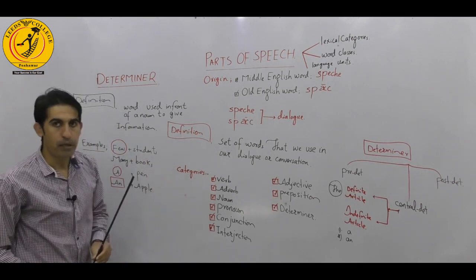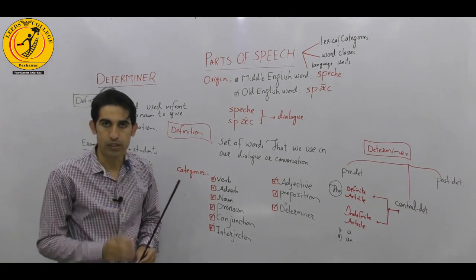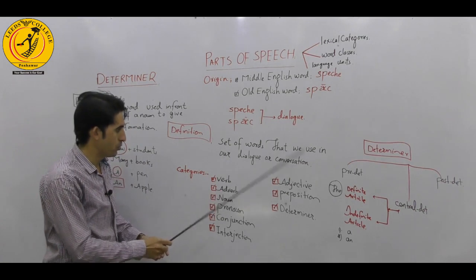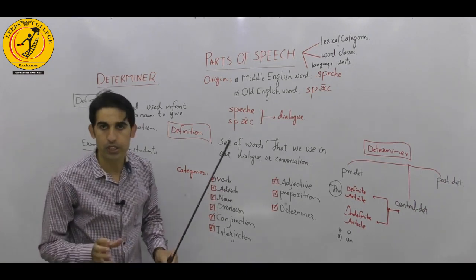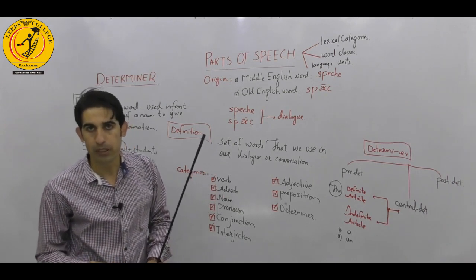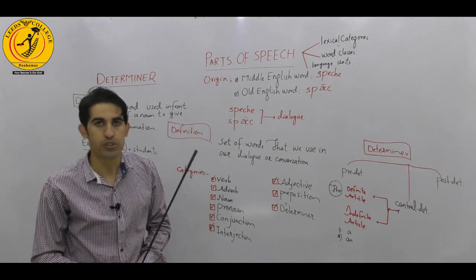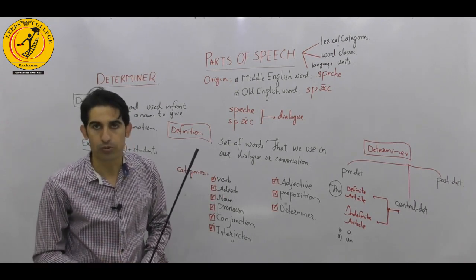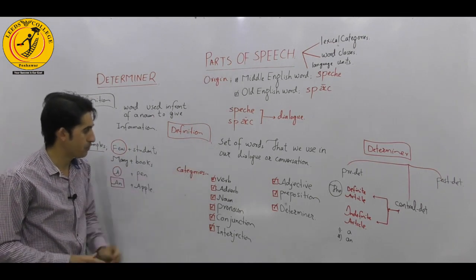Parts of speech may be a single word, or maybe a combination of words. We call it a set of words that we use in our dialogues or in conversations. On a day-to-day basis, we interact with people, we communicate with people, and in that communication, conversation, and interaction, we use a set of words. That set of words is called parts of speech.